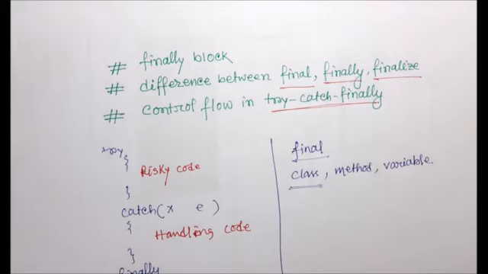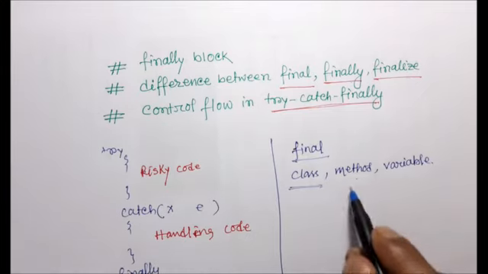When I declare a class as final, it means this class cannot be extended. I cannot create a child class for that class. So if a class is declared final, no other class is going to extend it, which means inheritance is not possible for that final class.